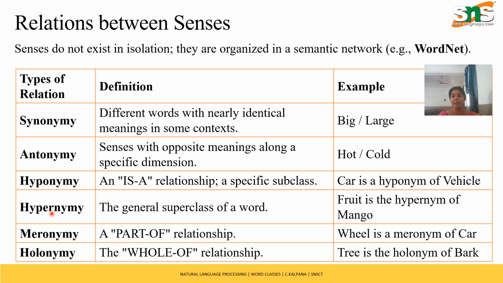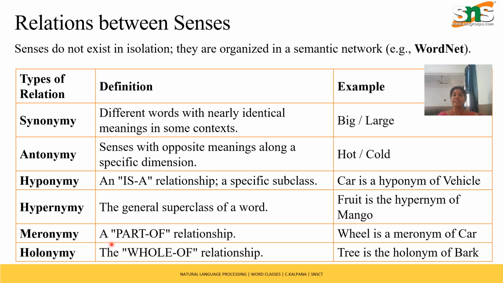Next is hypernym. Hypernym deals with the main class, that is, the superclass. It deals with the vehicle. For example, fruit is the hypernym of mango. Mango, apple, grapes, these belong to what category? Fruit, the main class. That is the hypernym of that particular thing. And next is meronym.